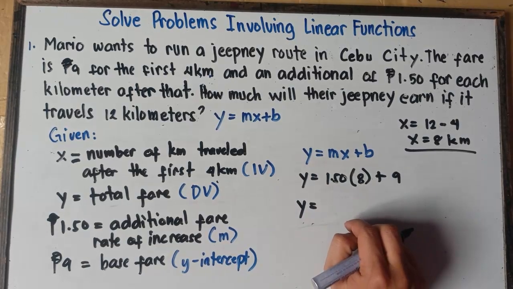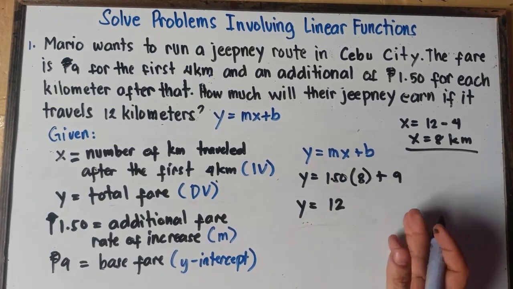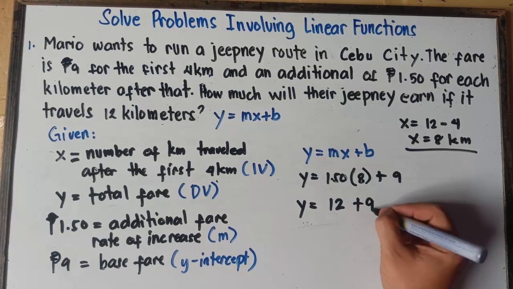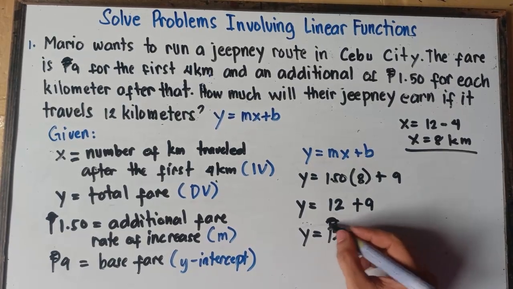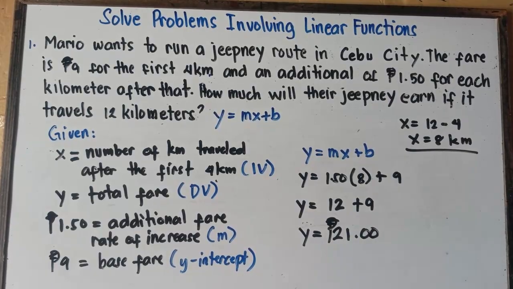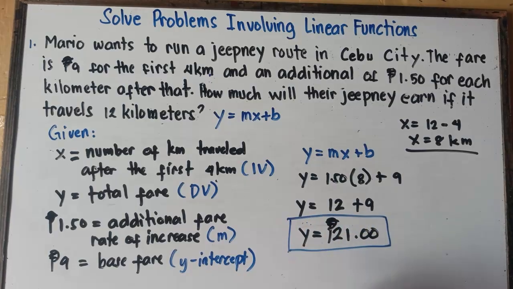What's the answer, class? We did it a while ago. That's correct. That will be 12, right? 1.50 times 8, that will be 12 plus 9. So therefore, the total fare is equals to 21 pesos. And that's it, class. You're all set. That's the answer, class, with regards to example number 1.